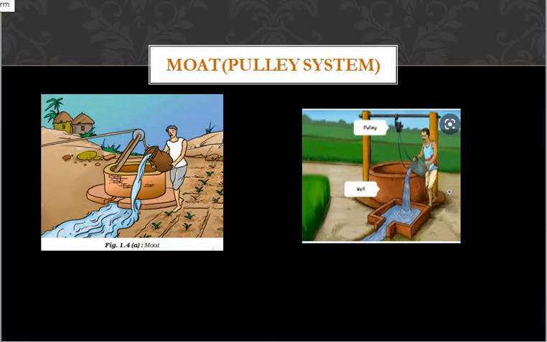In this picture, what you will observe is what this man is doing: he is putting the bucket into this well, and through the pulley he is pulling the bucket out, and whatever water he has collected he is pouring into this canal. This canal will be directly connected to the crops. So he is watering the crops in this way. This is the picture which you will see in your textbook.